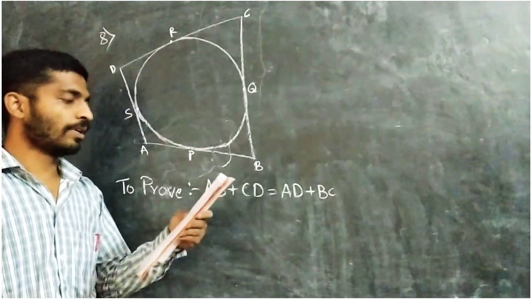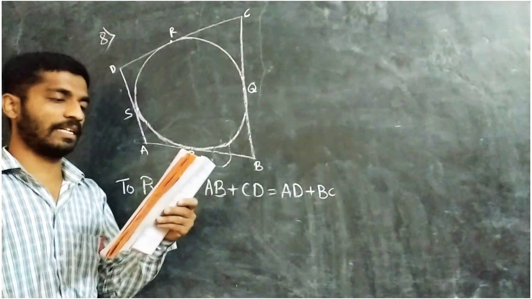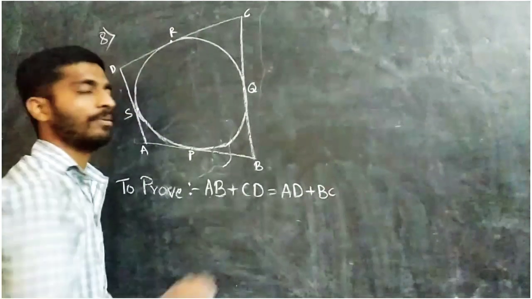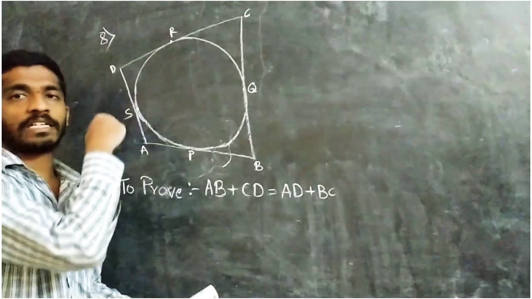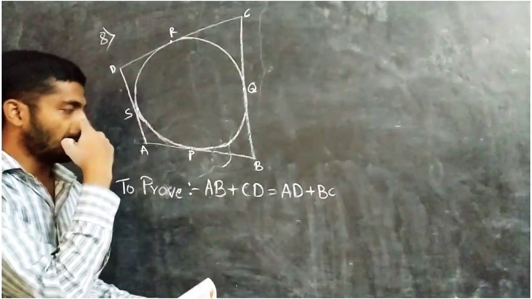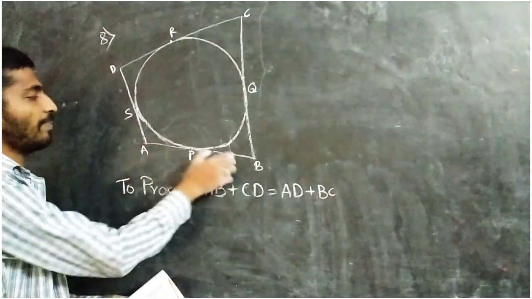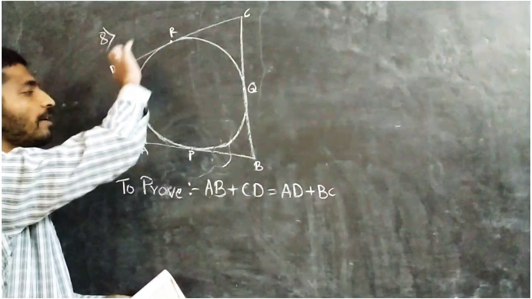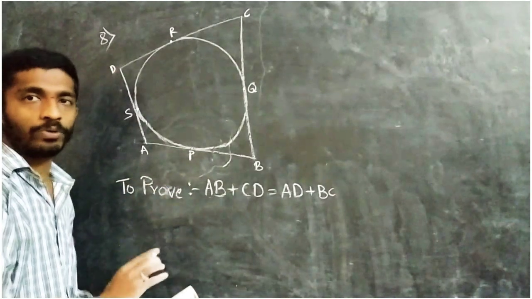Eighth question. A quadrilateral ABCD is drawn to circumscribe a circle. Prove that AB plus CD equals AD plus BC. Here one quadrilateral is there, and it circumscribes the circle, meaning it surrounds it. So here we have to show that AB plus CD equals AD plus BC. The sum of opposite sides are equal, we have to show.